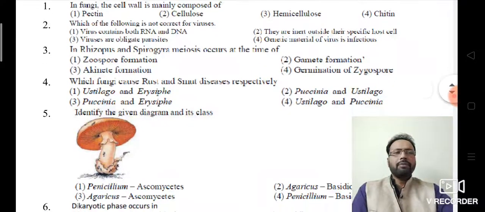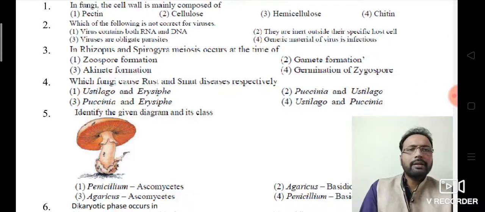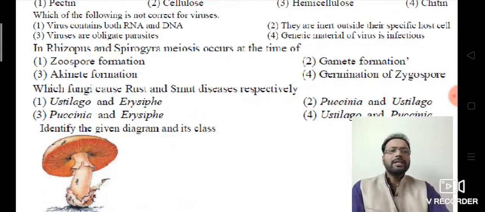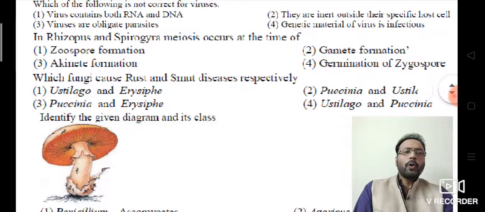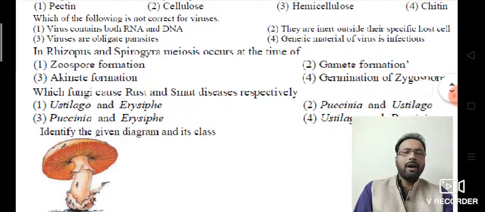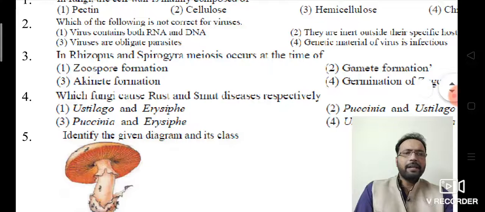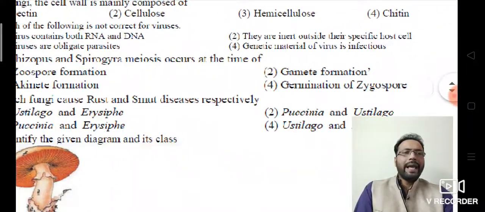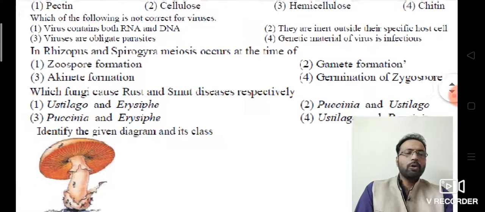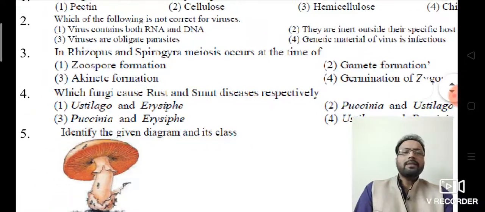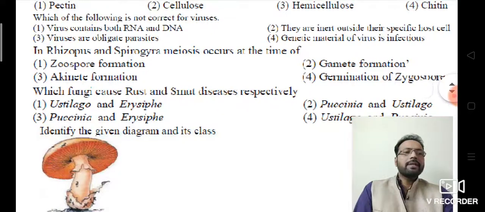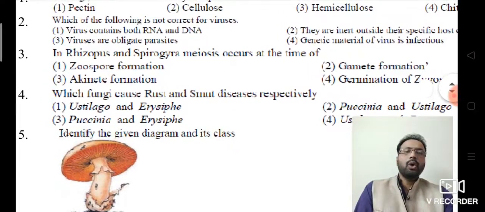Then second question, which of the following is not correct for viruses? Viruses contain both DNA and RNA? No. Virus contains either RNA or DNA. So the first option is definitely not a correct statement. Look at the second option. They are inert outside. They are specific to host cells. Correct only. Viruses are obligate parasites. That is also correct. Genetic material of the virus is infectious. That is also correct. So the incorrect statement is the first option.